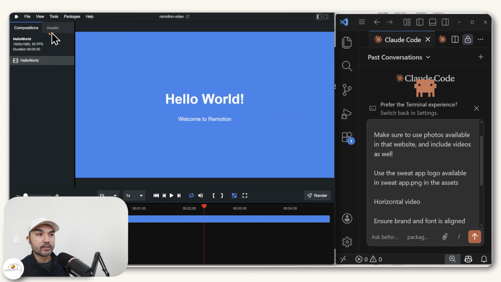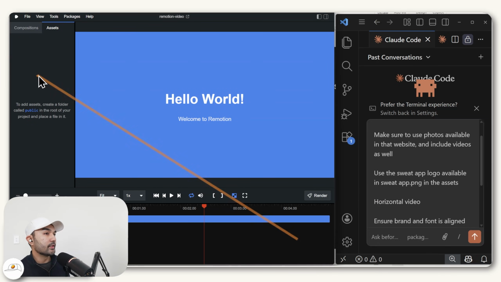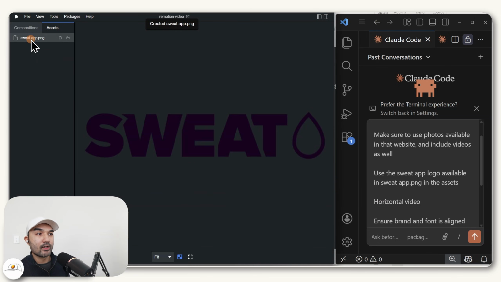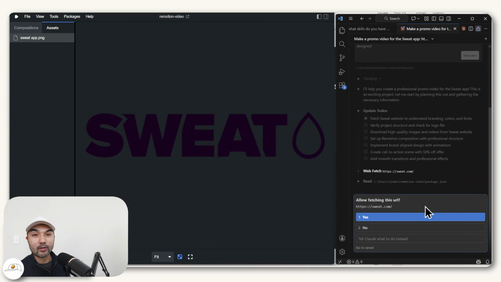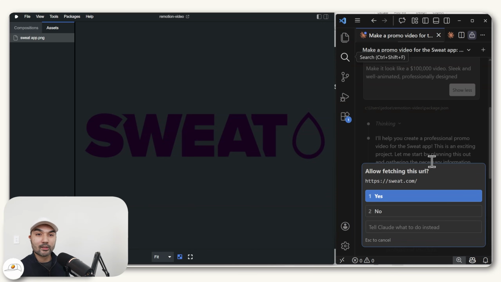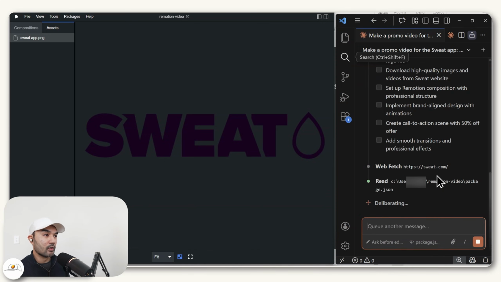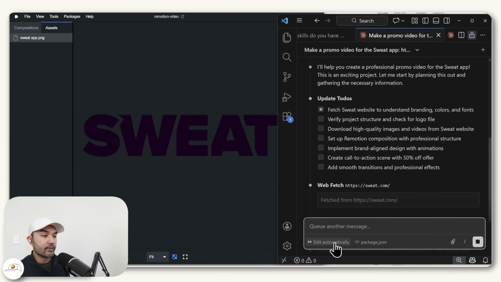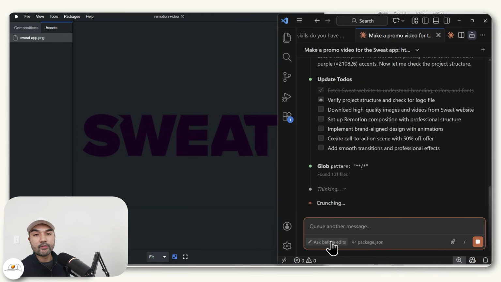you can just head to this left window, click on Assets. And if we drag our file there, that should allow us to upload it and also preview it within this same window. So now that we have that, we'll fire this off and we'll see what Claude Code comes up with. And during this process, I do advise you to just follow along on what Claude Code is doing and also approve all the things that it's requesting you to do. Obviously, you can always change it to edit things automatically, but you can probably save that for later once you gain more trust with this application and agent.